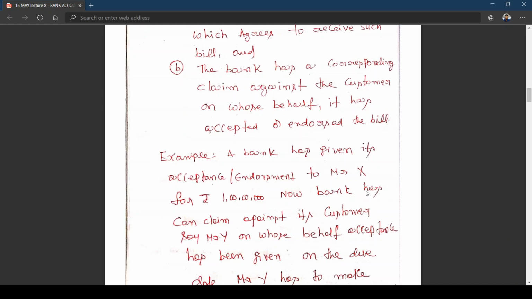And here, delete "has"; it should be "bank can claim against its customer".